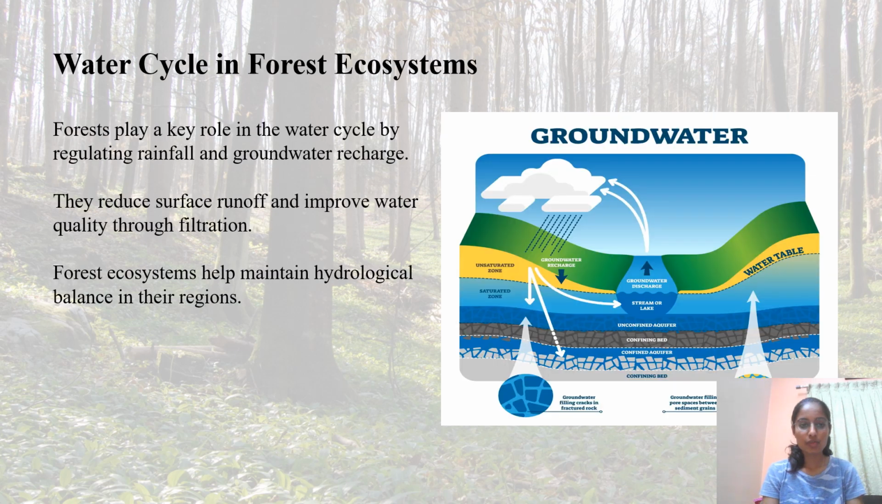Water cycle in forest ecosystems. Forests play a key role in the water cycle by regulating rainfall and groundwater recharge. They reduce surface runoff and improve water quality through filtration. Forest ecosystems help maintain hydrological balance in their regions.